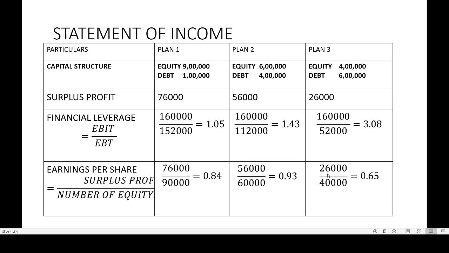The third situation, EPS is equal to 26,000 divided by 40,000. Debt is 6 lakh, that's why equity is 4 lakh. 4 lakh divided by face value 10 rupees, 40,000 shares. 26,000 divided by 40,000 is equal to 0.65. So we have found out the financial leverage. Financial leverage is equal to EBIT divided by EBT. And we have also found out the earnings per share. Earnings per share is equal to surplus profit divided by number of equity shares.